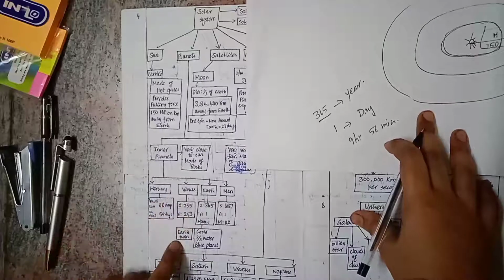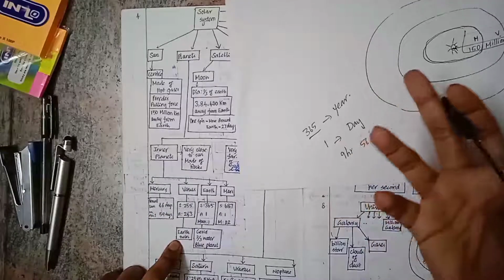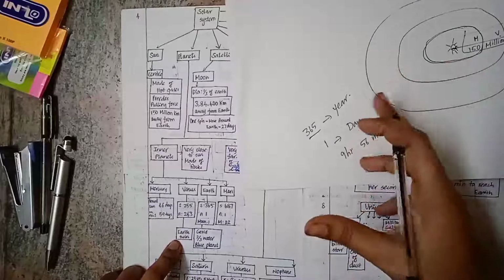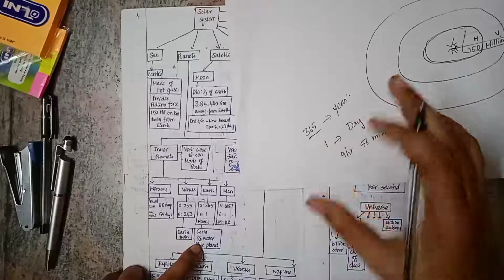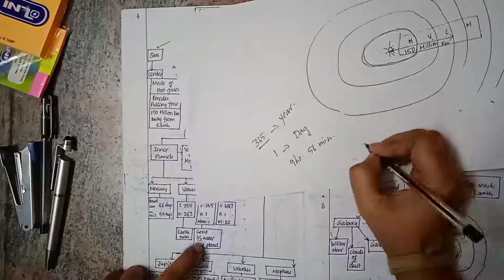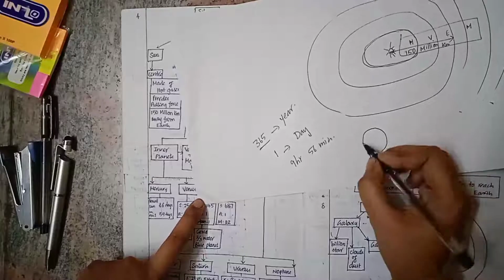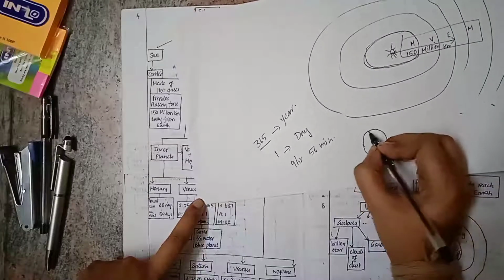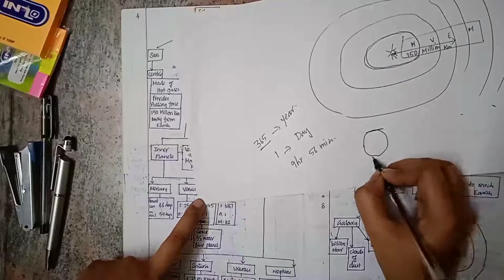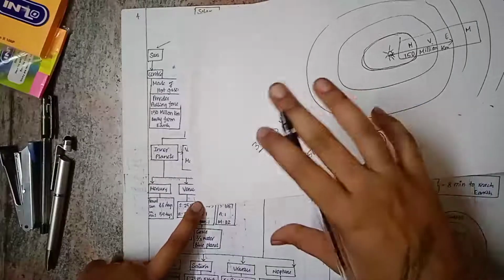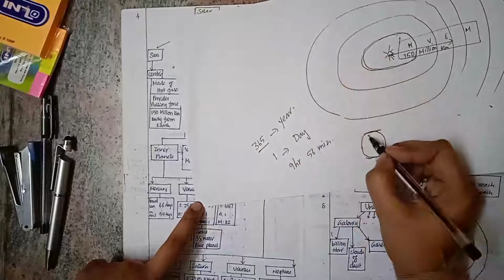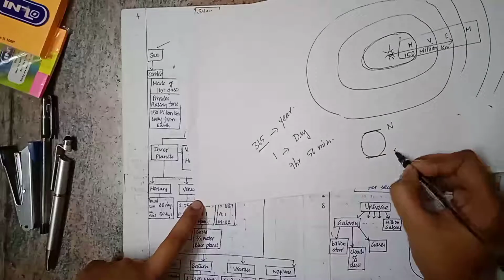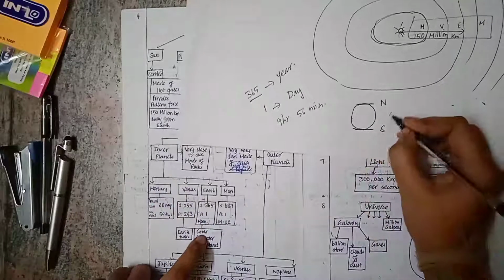Venus is considered as the Earth's twin because of the resemblance of the shape and the size. Venus is called Earth's twin, and the shape of the Earth is geoid. Geoid means it is not like a circle, but it is slightly flattened at the poles. It resembles a circle, but the poles, north pole and south pole, are flattened. That shape is called geoid.